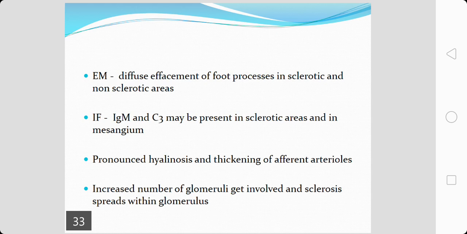With the passage of time, if the pathology is not detected and treated properly, an increased number of glomeruli become involved and sclerosis will spread within each glomerulus. Sclerosis which can be segmental can involve the entire glomerulus if the disease is allowed to progress.